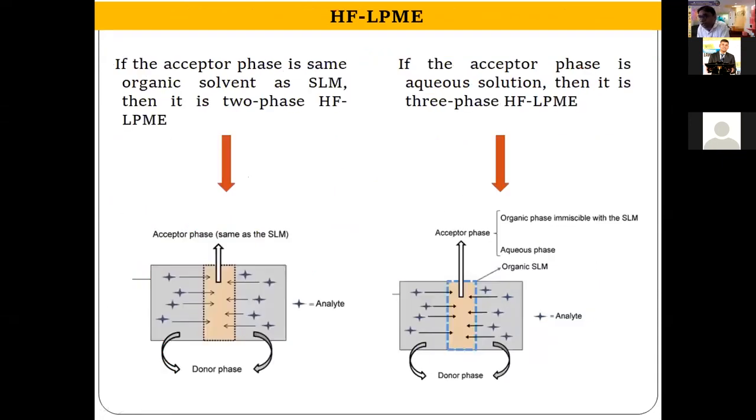So hollow fiber liquid phase microextraction is also of two types, two phase and three phase. That is clear in this diagram. Basically in two phase LPME, the acceptor phase is the same organic solvent as the supported liquid membrane. For example, if we use methanol for making the supported liquid membrane and we also fill methanol in the lumen, then it is known as two phase LPME. And in case we fill the lumen with a different solvent than the supported liquid membrane, for example water, then it is known as three phase LPME.